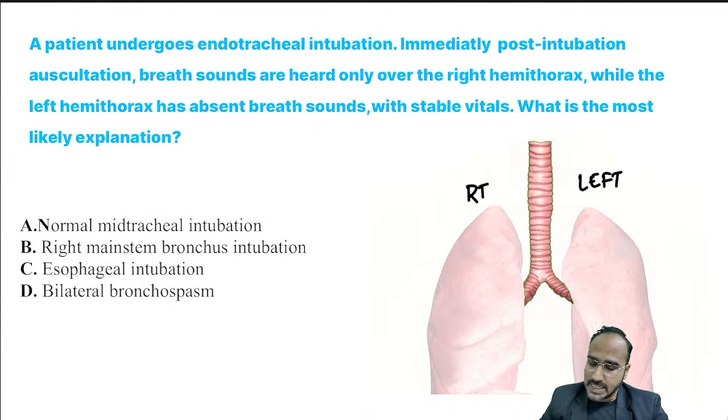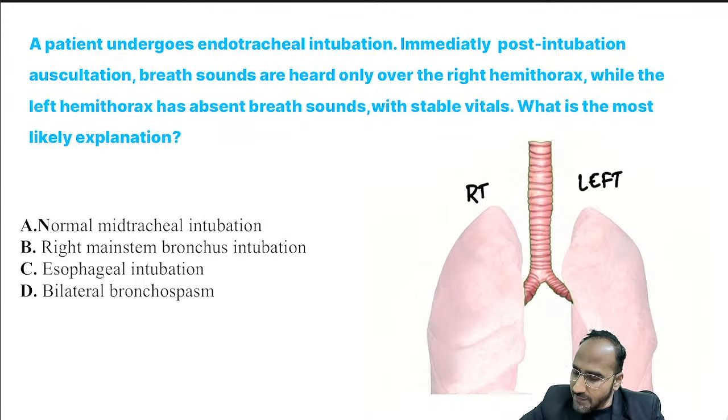Okay. Next, a patient undergoes endotracheal intubation. Immediately post intubation, auscultation is done. Breath sounds are heard on the right side of the chest, while in the left hemithorax there are no breath sounds. With stable vitals, what is the most likely explanation for this? Come on, guys. What's the most likely explanation for this? A, B, C, D.